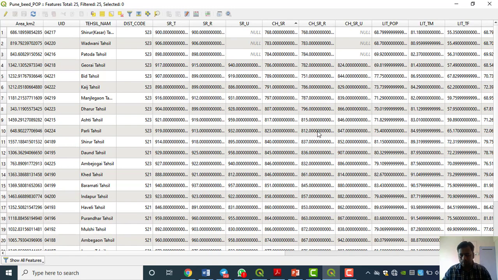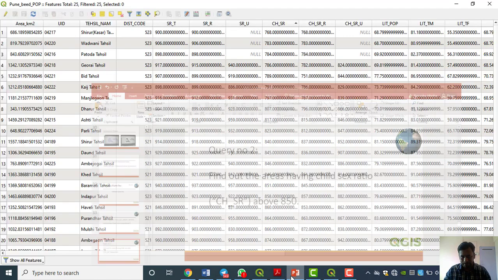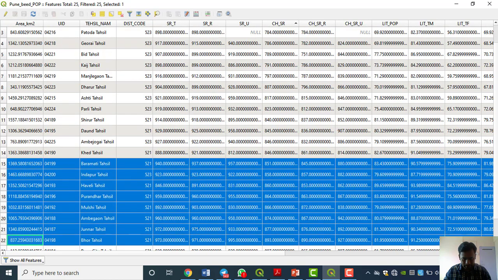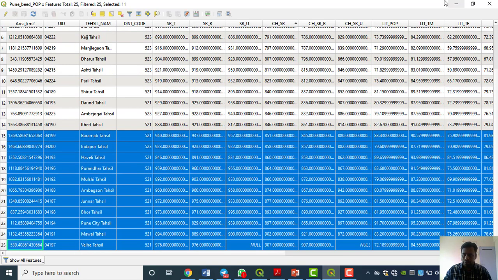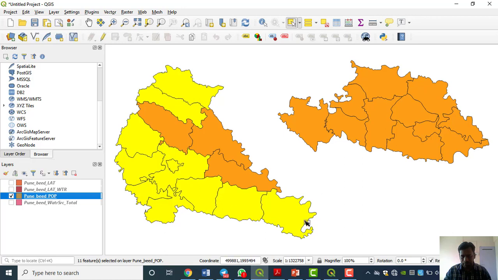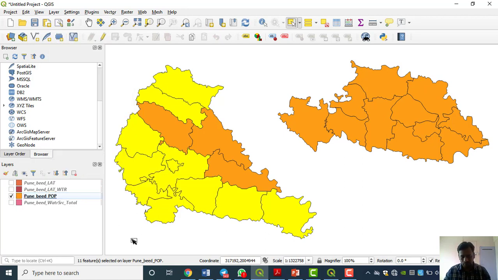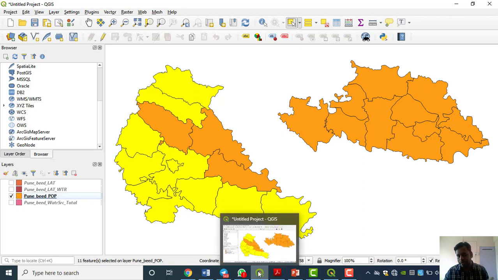In the manual way, what we have to do? Above 850, we can select like this. Okay, this is our output, above 850. Again, the same thing we have to do: we go here, export, select feature, save selected feature as, and again give the path. That is one option. This is also 100% correct only. There will be no problem.